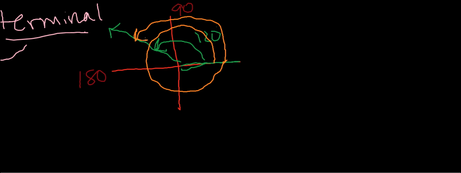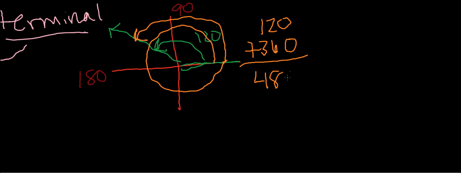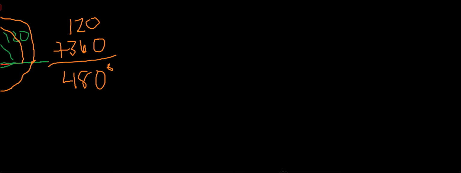So this would be like the addition problem, 120 degrees plus 360 degrees. And this gets us a positive 480 degrees. So that's the methodology I like to call adding on rotations. Let's head over to the second example to see another methodology.